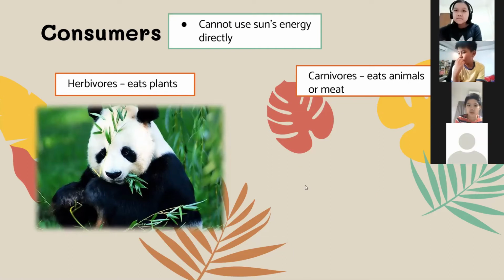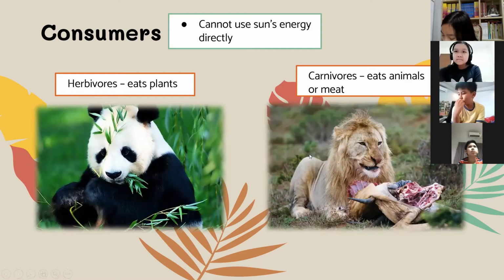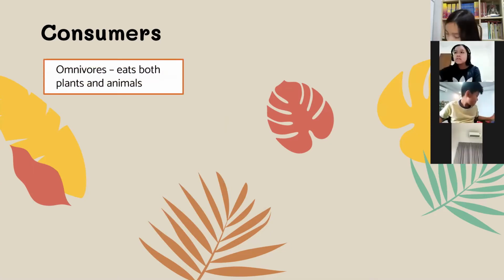Shark. Okay. Another example is lion. Lions or tigers. They eat meat. Okay. Now let's go to the next type of consumers. So we have the omnivores. They eat both plants and animals.